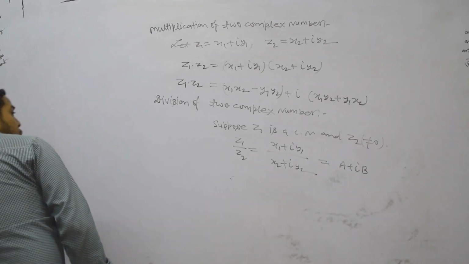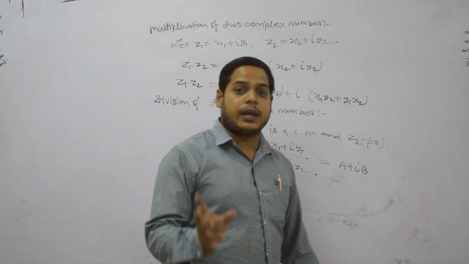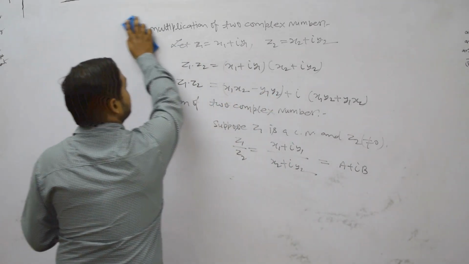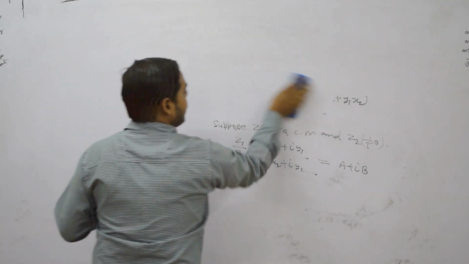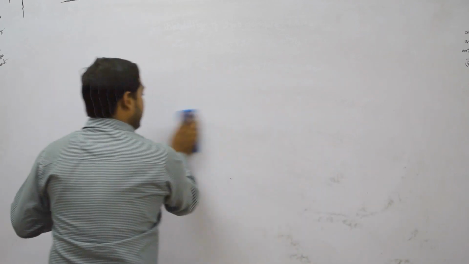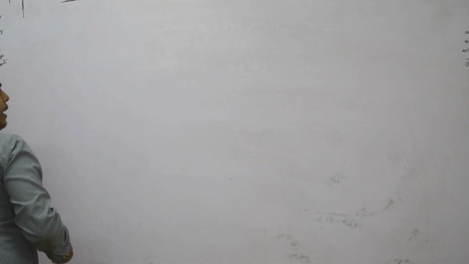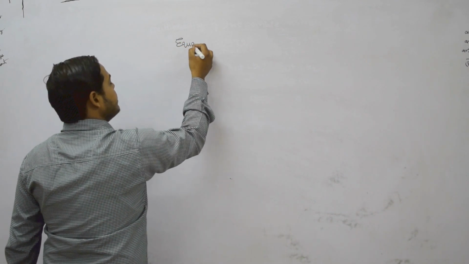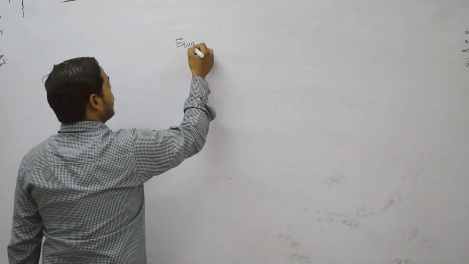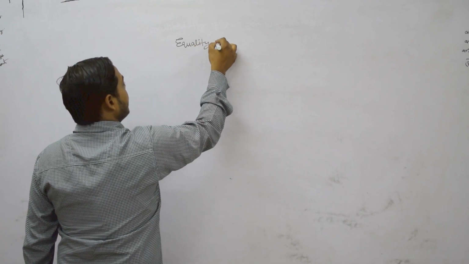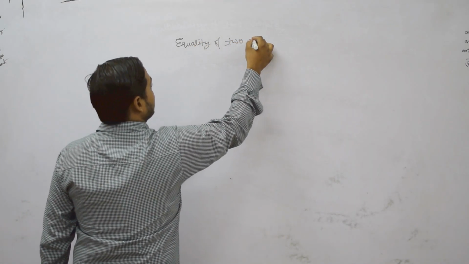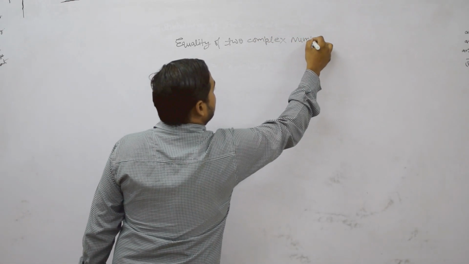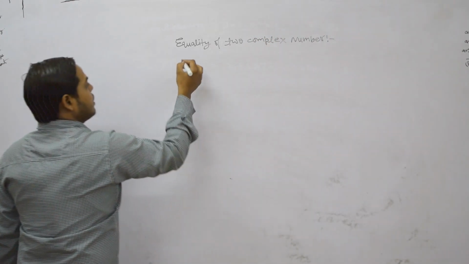Now, when do we say two complex numbers are equal? My next topic is the equality of two complex numbers.